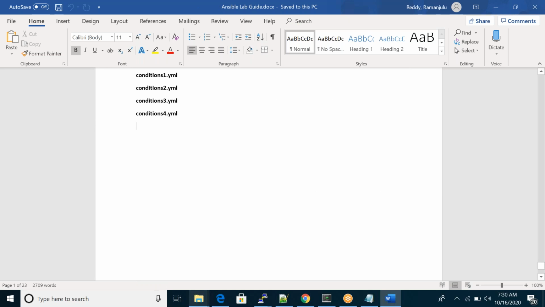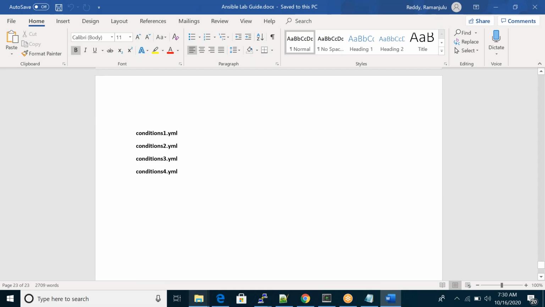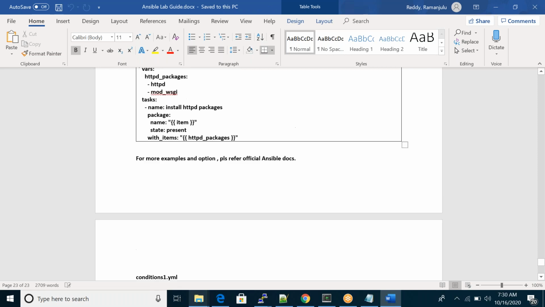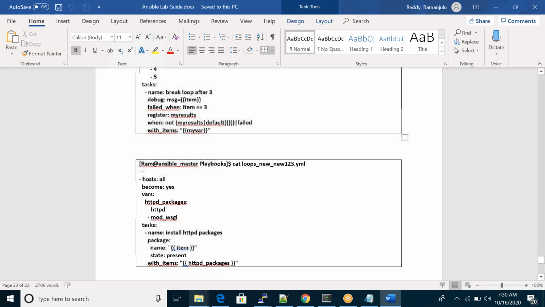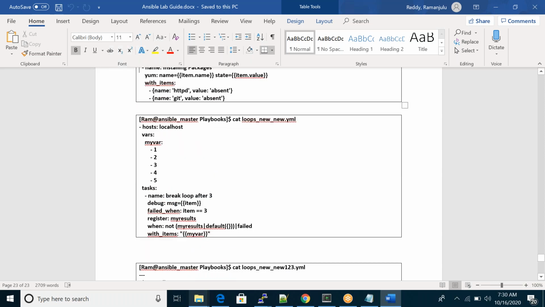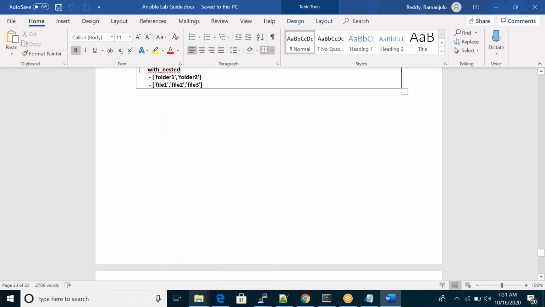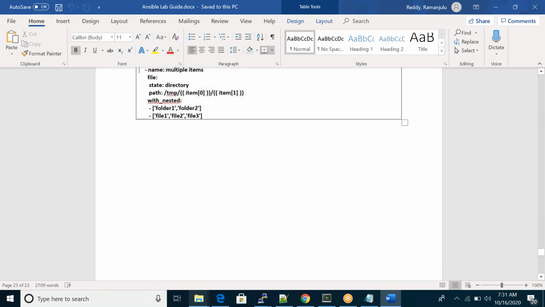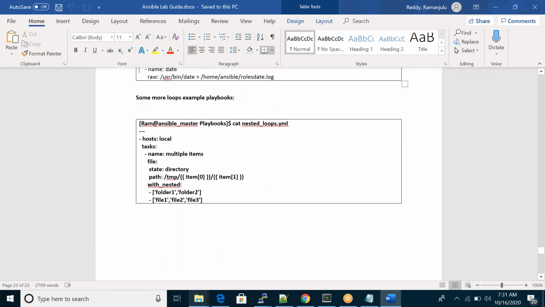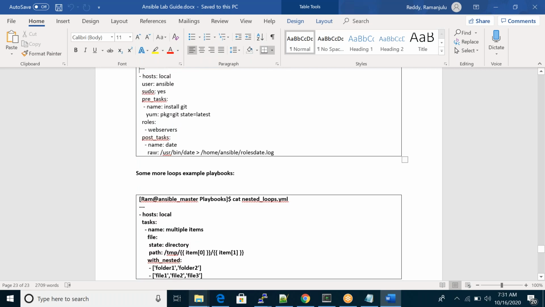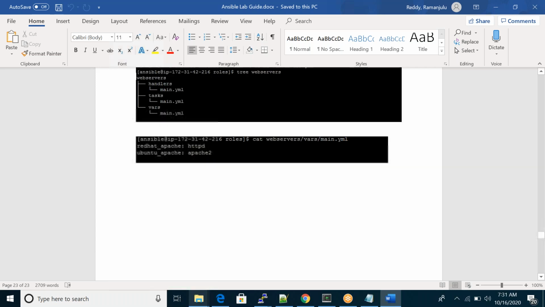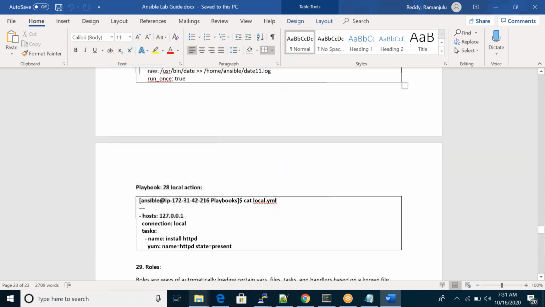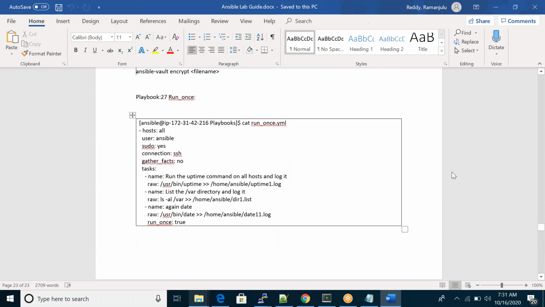My network is also slow. My net is also slow, that's why it is loading slowly. So just one second.